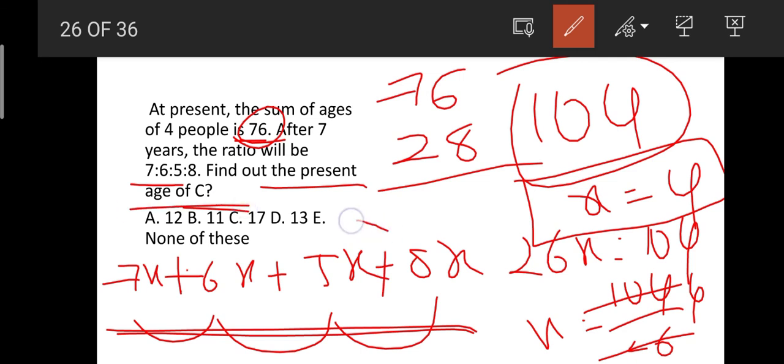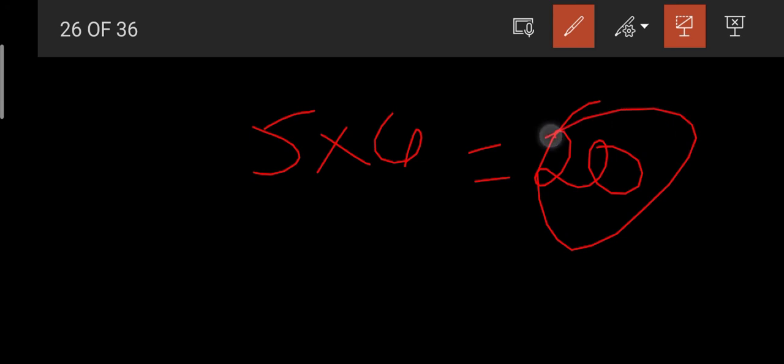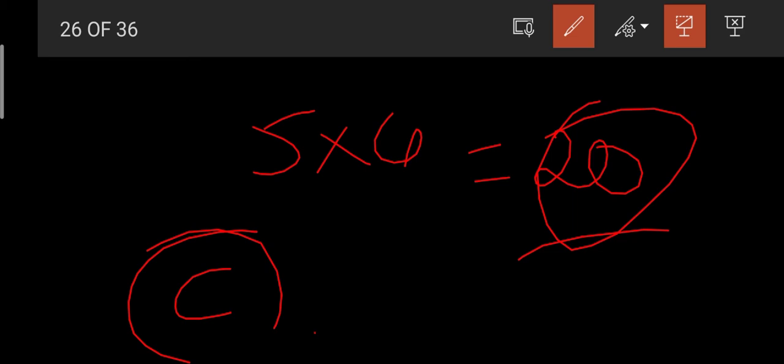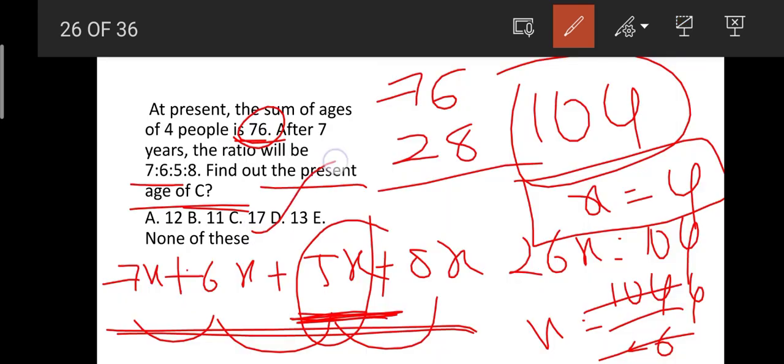Now, after 7 years, the age of C is 5x. So 5 into 4, nothing but 20. As we got the x value as 4, it becomes 5 into 4, 20. But they are asking C's present age, not after 7 years, at present. So this is the age of C after 7 years. So now his age will be 13, that is 20 minus 7, it is 13. That is option D, 13.